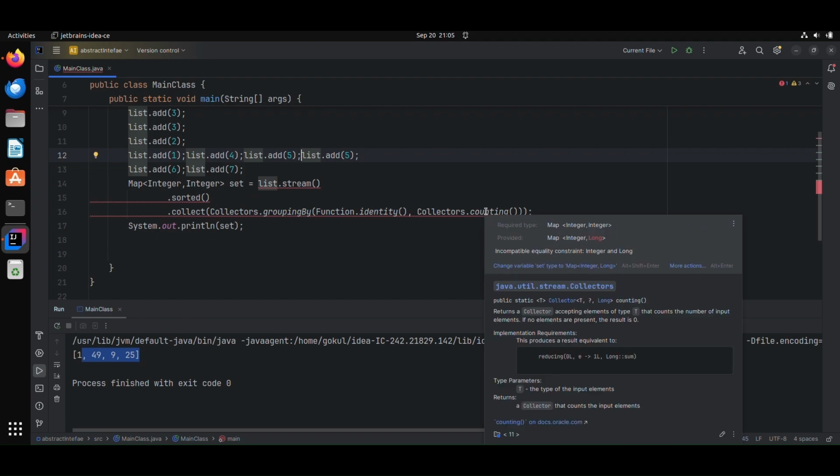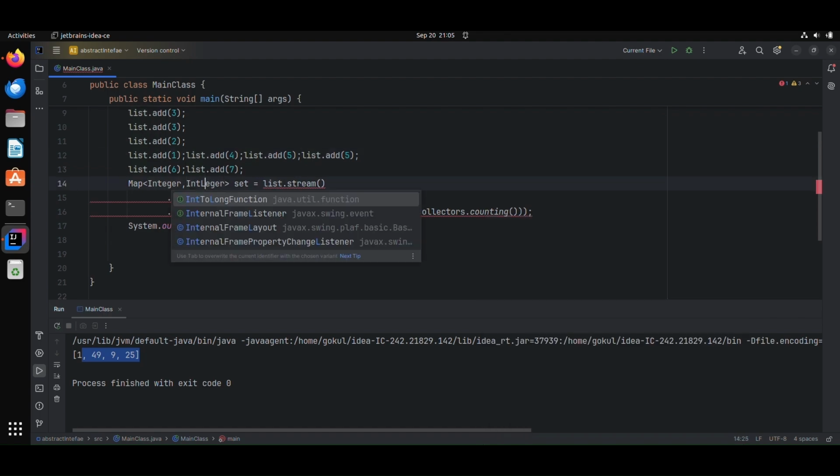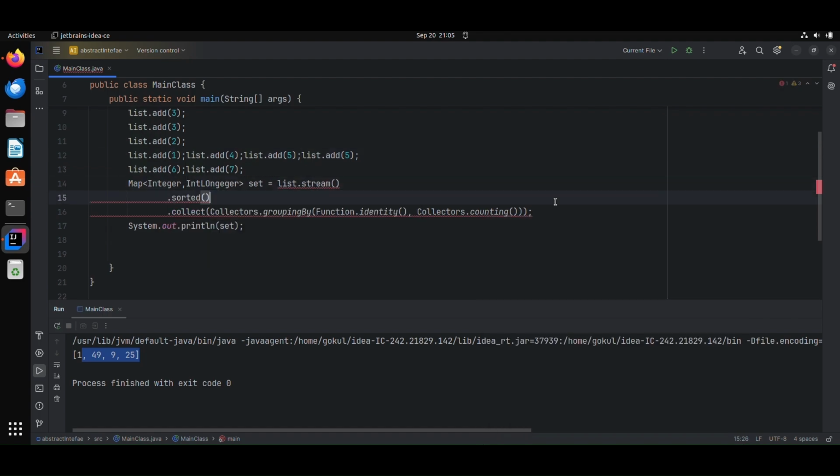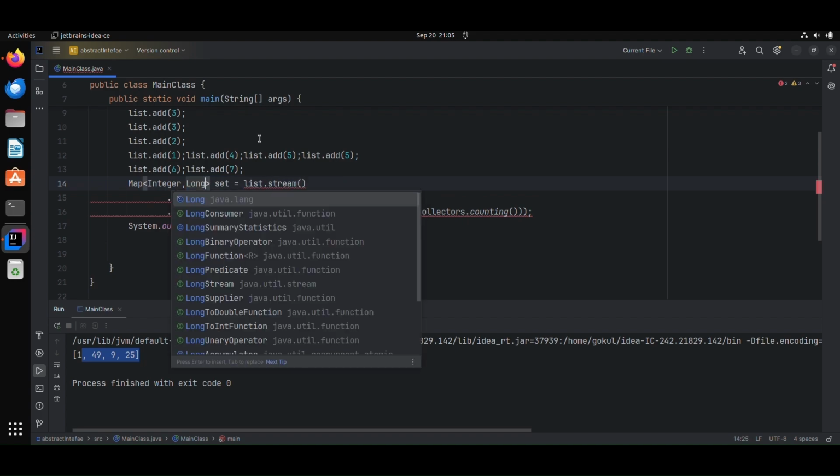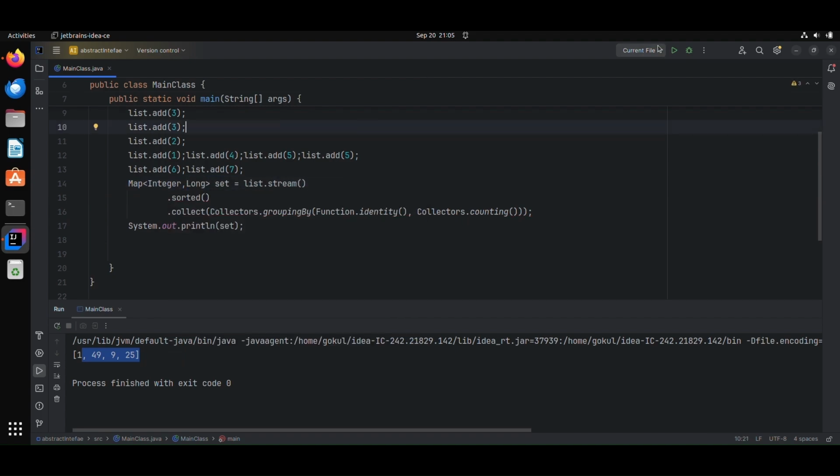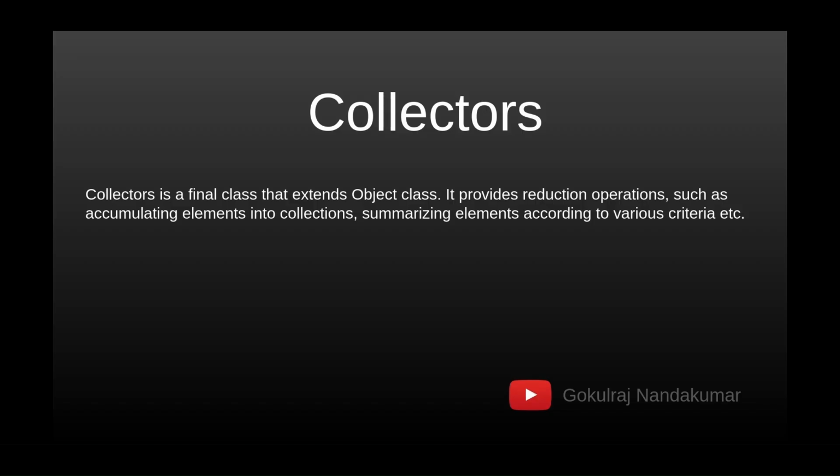Here it gives a long, because counting gives a long value, not an integer. That is the error displayed. Okay, now I'm going to run this. See, it should give the count of each element in this list. 2 is 3 and 2 is 5. All the others are non-duplicates only. So this is the use case of the collectors.